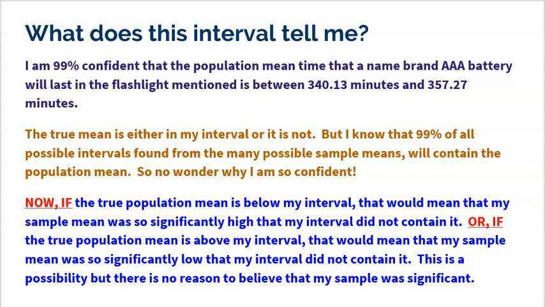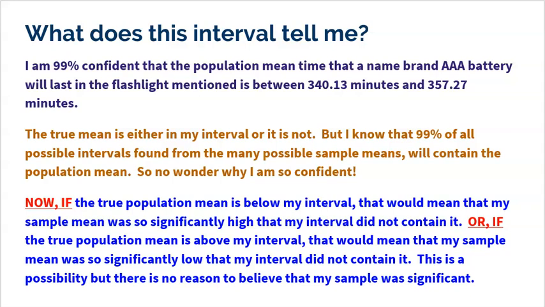Now, remember, the true mean is either in the interval or it's not. But I know that 99% of all other possible intervals found from the many possible sample means will contain the population mean. So no wonder I'm so confident. There's millions of samples out there, and every sample mean will create its own confidence interval. And I know that 99% of all those confidence intervals are going to contain the true mean. So again, I'm pretty confident that my interval is one of the ones that contains the true population mean.